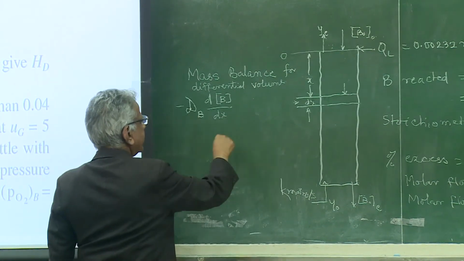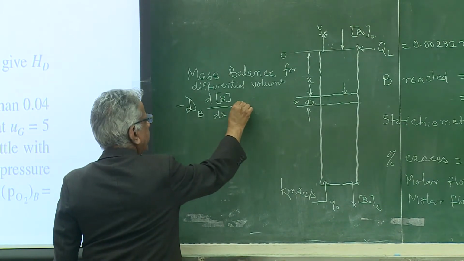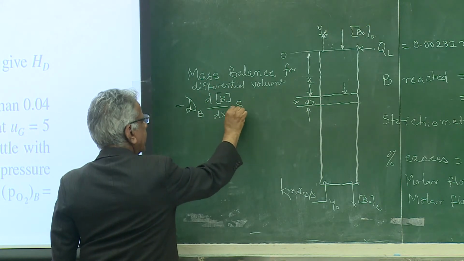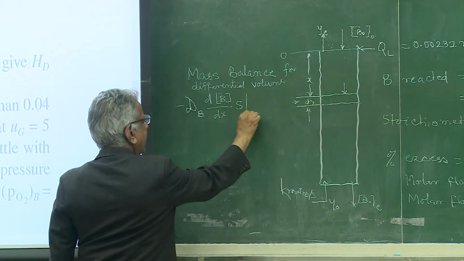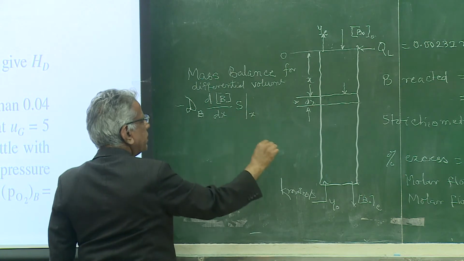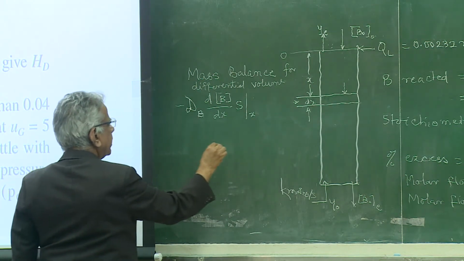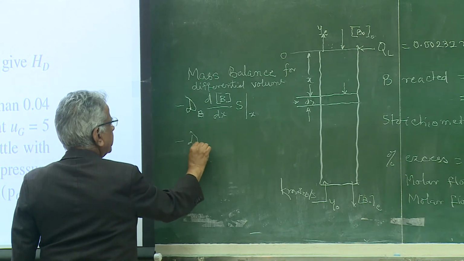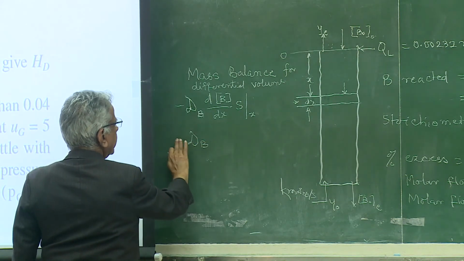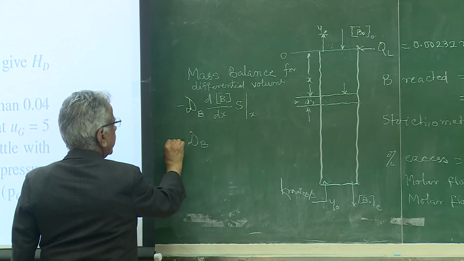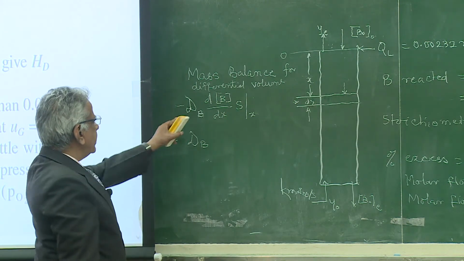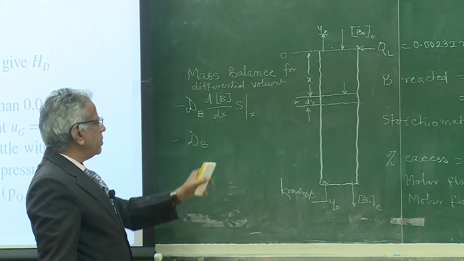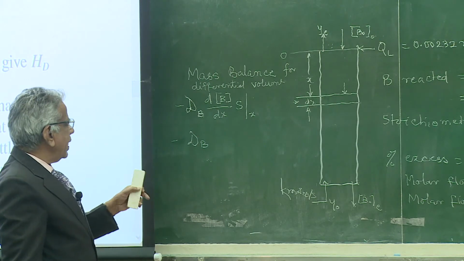So, this is a flux multiplied by cross sectional area S, which is happening at X, minus diffusion coefficient. While I wrote this particular term, there is one error there.